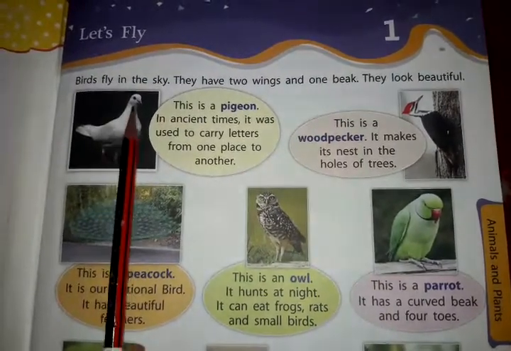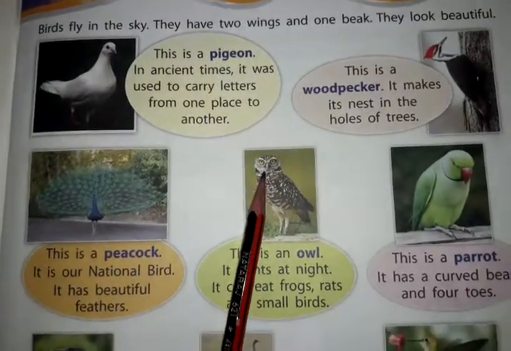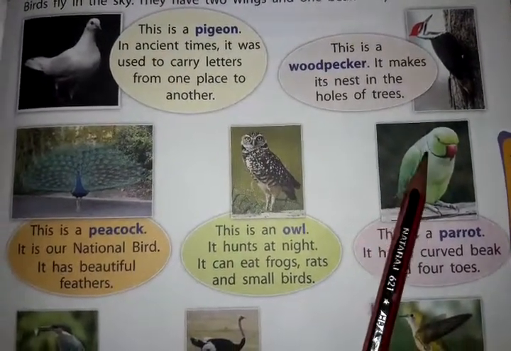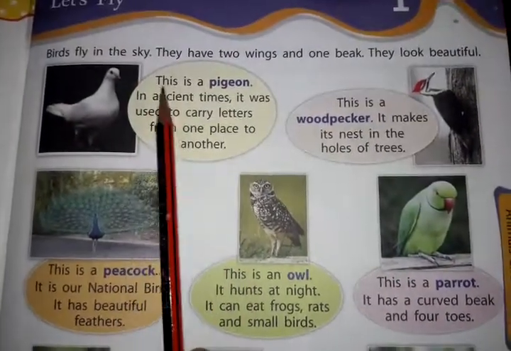And one beak. See, this is the beak. Here, see, every bird has a beak. And these are the wings. These are the wings. So let us see here.